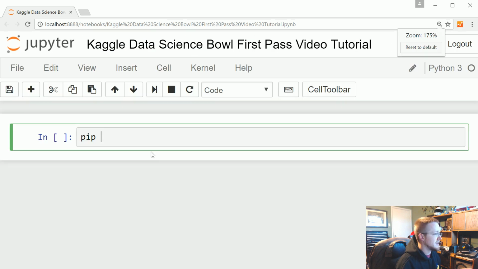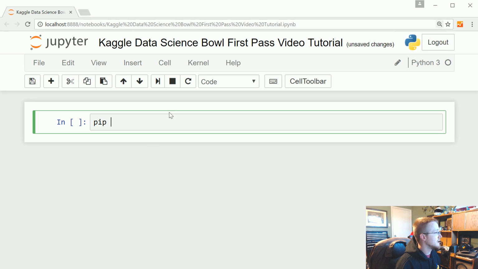Pip install: we're going to need pandas. Pandas should automatically give you NumPy and Matplotlib, but just in case: pandas, NumPy, Matplotlib, Pydicom, and that should be it for now.